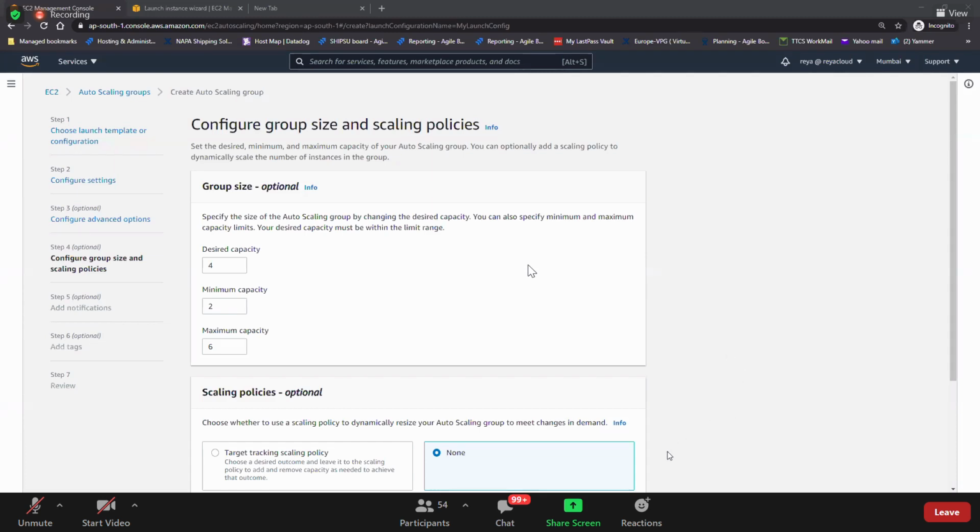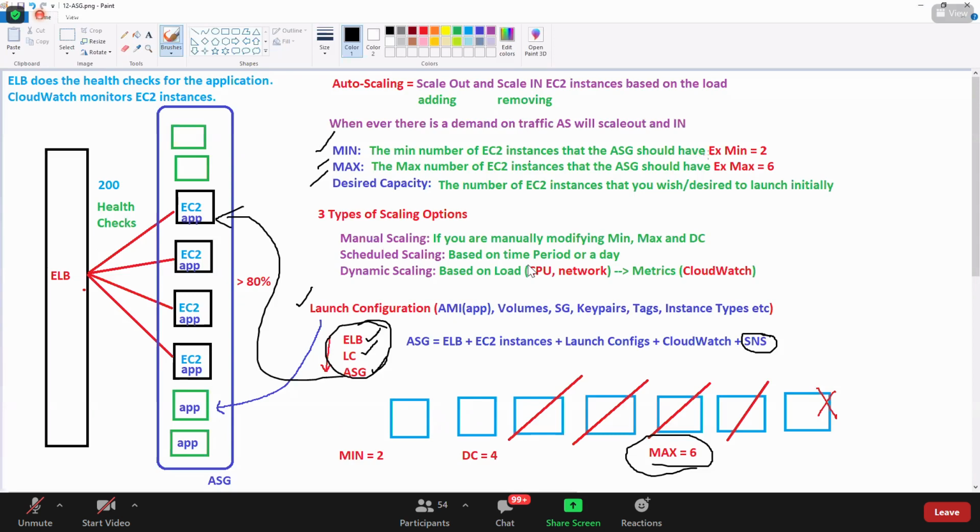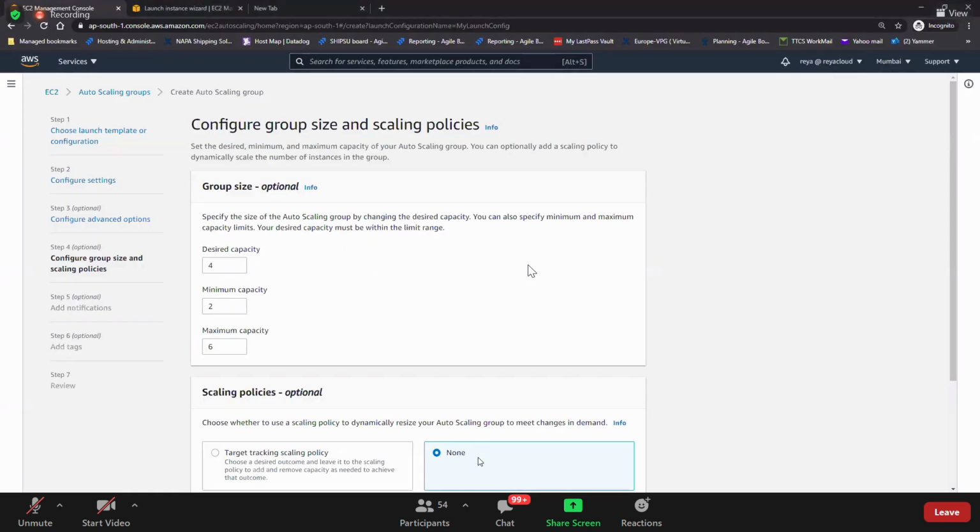Some people are saying 2 and 4. What is 2 here? And what is 4 here? What I said, guys, desired capacity. How many EC2 instances you wish to run initially is the desired capacity. So based on the desired capacity, your EC2 instances will get launched. So it will not check minimum. Guys, do you understand? You're saying understood, and then you're giving wrong answers to me now. Minimum and maximum are just boundaries. Minimum and maximum are just boundaries, right?